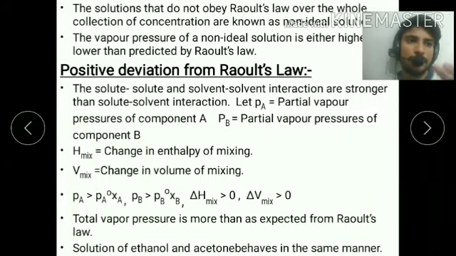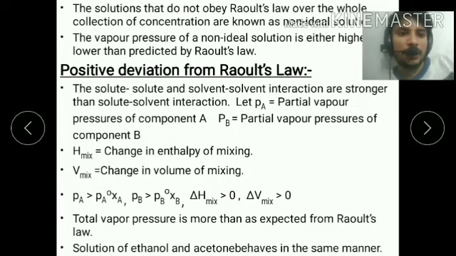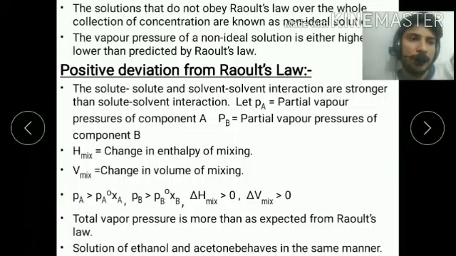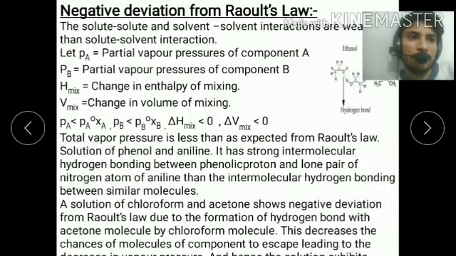If the mixture of two liquids has Pa greater than that, it is called positive deviation. These mixtures, ethanol and acetone, show positive deviation. In the case of positive deviation, Pa is greater than Pa naught xA, Pb is greater than Pb naught xB, delta H is more than 0, and delta V is more than 0.